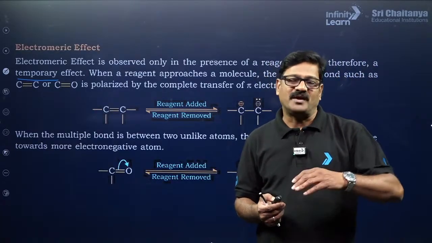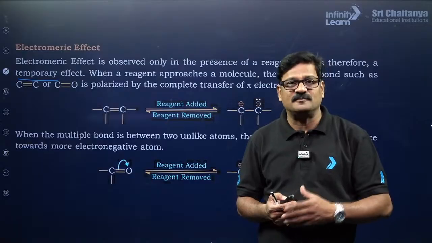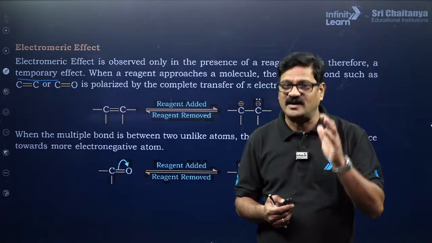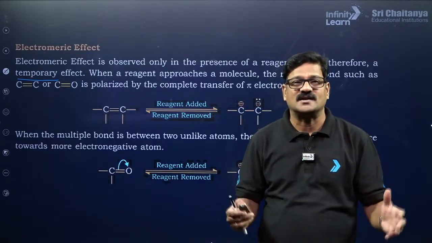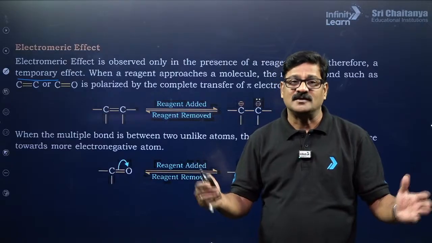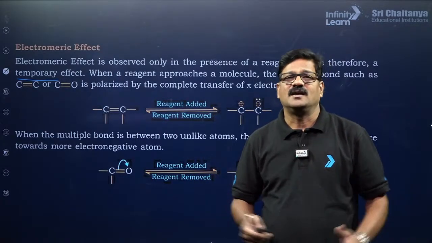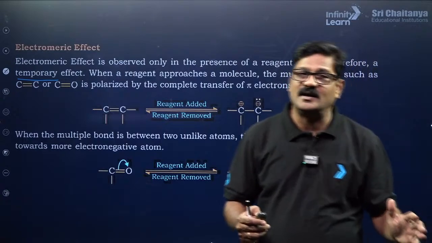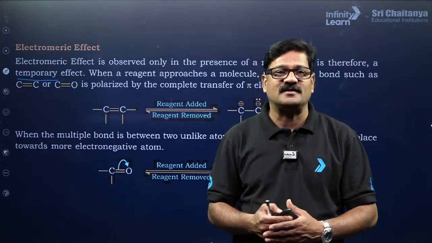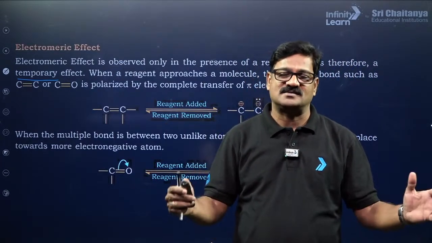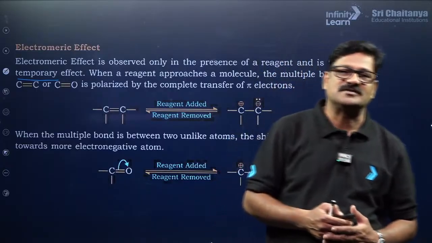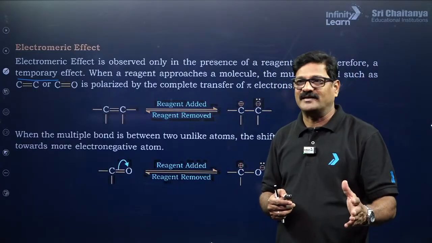If the pi bond is shifted away from the atom where the electrophile, the attacking reagent, attacks, that is called a negative electromeric effect. This electromeric effect is an absolutely reversible effect, it is a strong effect, and it is purely temporary. This effect lasts as long as the attacking reagent is present in the reaction mixture. Are you getting or not?